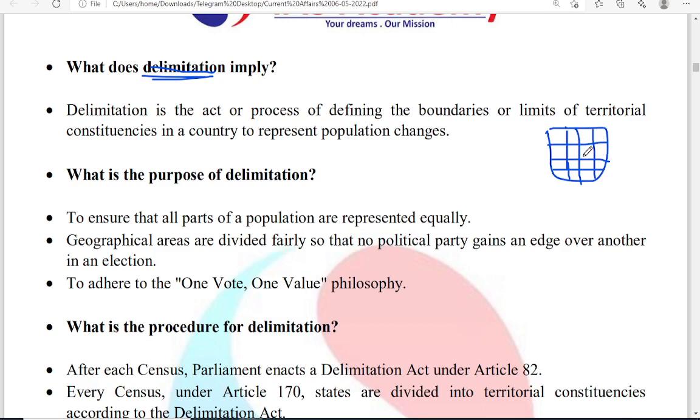Imagine, for example, that for every 1 lakh there is a constituency. So this area will consist of 1 lakh population, here also 1 lakh population, here 1 lakh, here 1 lakh. Like that, in proportion to the population, the state or any particular area is divided into constituencies, so that each area is represented by one member, whether it is an MLA or an MP. This process is known as delimitation. It is an act of defining the boundaries or limits of the territorial constituencies to represent the population changes.